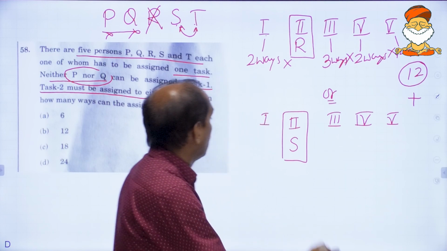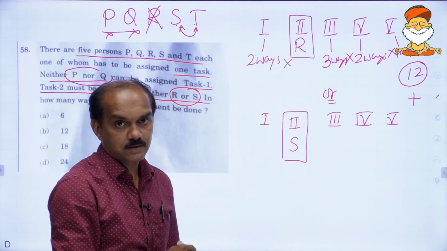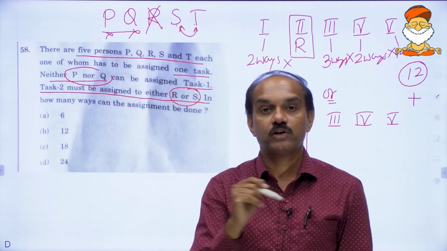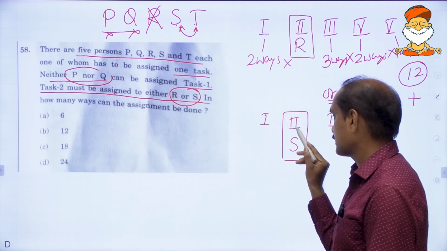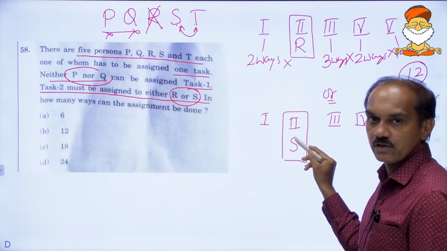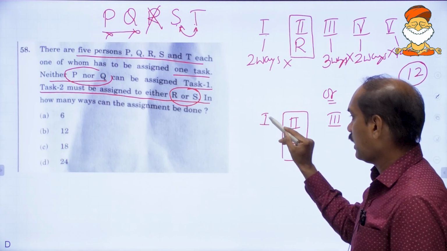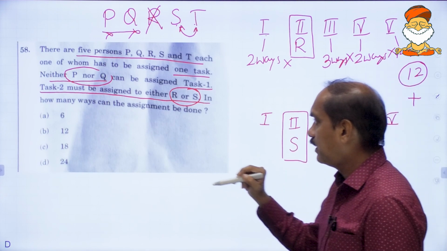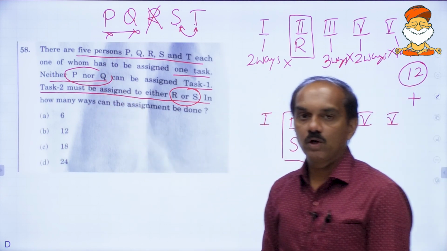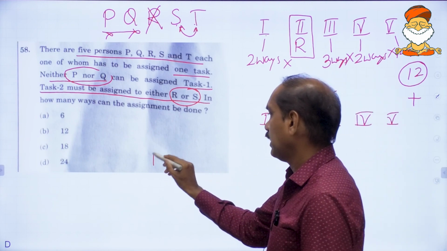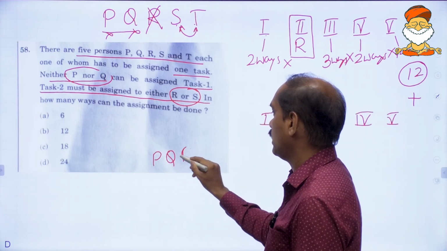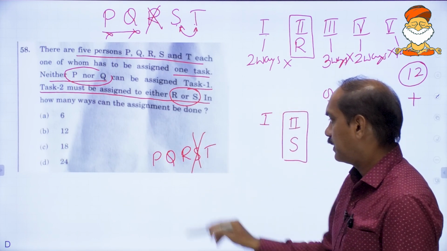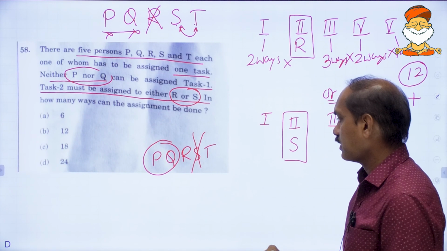Now let us concentrate on the first task. You will have to do those things first which have got restrictions. Yes, for the second task there is a restriction, we have done with that. Now the next restriction goes to the first task. Here P and Q are not allowed. We have all these persons P, Q, R, S, T. Forget S. P and Q cannot come here.